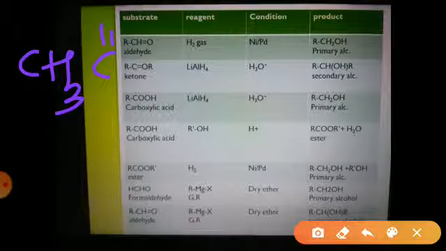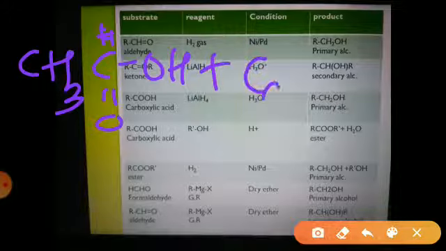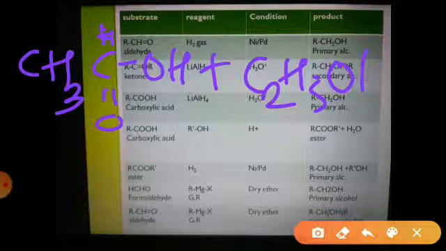Now this is treated with an alcohol. Suppose we are taking C2H5OH, that is ethyl alcohol. Acetic acid on reaction with ethyl alcohol, in the first step gets converted into ester.